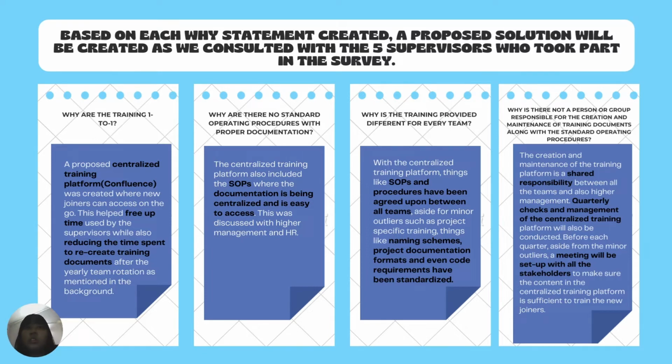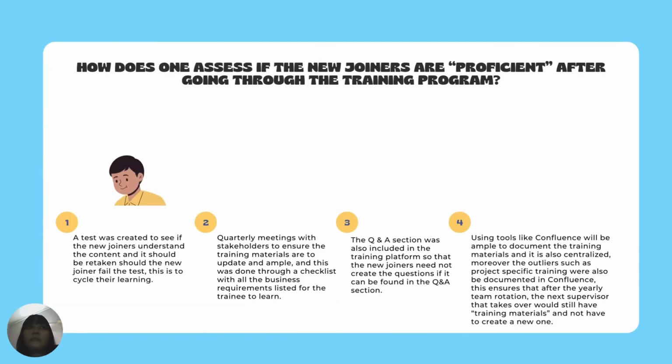The creation and maintenance of the training platform is a shared responsibility, so it's between all the teams and also higher management. There are quarterly checks and management of the centralized training platform, which will also be conducted. And before each quarter, aside from the minor outliers, a meeting will be set up with all the stakeholders. This is to ensure that the content of the centralized training platform is sufficient to train the new joiners.